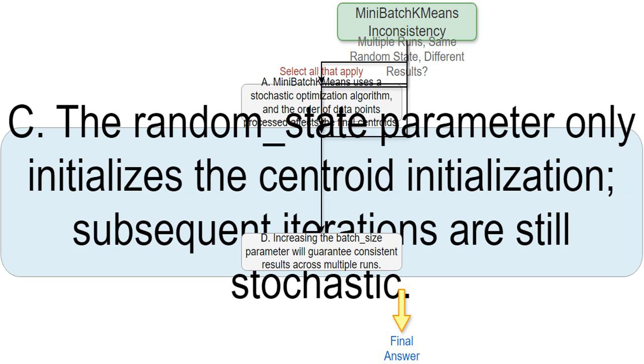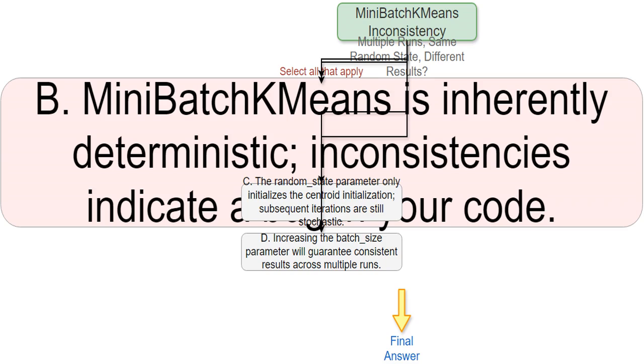Each update depends on the batch that's currently being processed, and this process is inherently random. This is incorrect. MiniBatchKMeans is not deterministic. It's the opposite. Its stochastic nature is part of its design. Inconsistent results are expected, and you shouldn't assume a bug exists unless you can rule out this randomness.